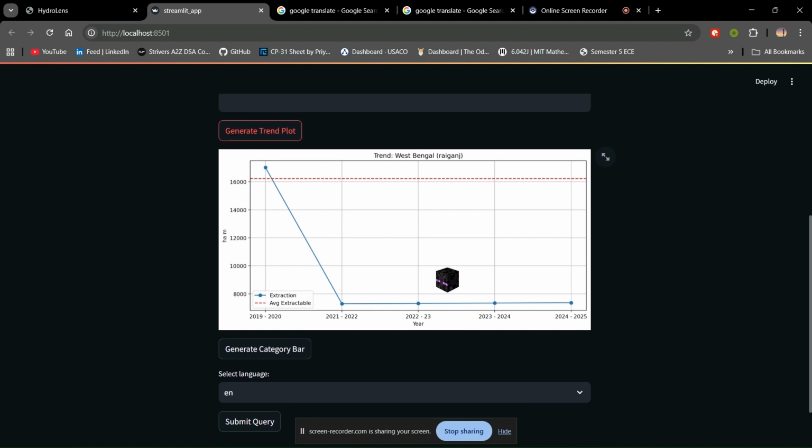So this is currently our project, and we are constantly working on making our project better, and we are working on integrating more languages and connecting our chatbot with the front end. And we will be training our model on all the states so that the data is instantly available for any state.